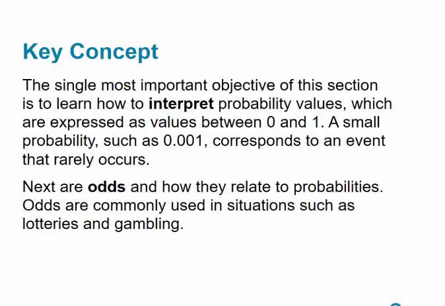So in this section, we're going to be talking about probability values. Probably the most important thing is that probability values are only values between 0 and 1. An event that has a small probability, such as 0.001, corresponds to an event that most likely will not occur, or it's a really rare event. We're also going to talk about odds and how they relate to probabilities, but we're not going to talk about payoffs. And so I got rid of those last few slides that went along with the textbook slides.